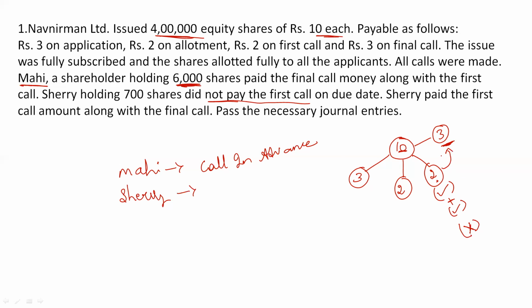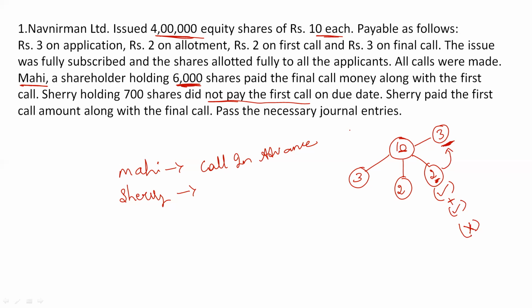She was unable to pay it on the due date when the company made first call, but later on, Sherry has paid first call money along with second call money. Then they have asked us to prepare necessary journal entries. So I hope question is clear with you all. In this question, I have tried to cover both the concepts, calls in arrears as well as calls in advance. So this is a complete problem, right?